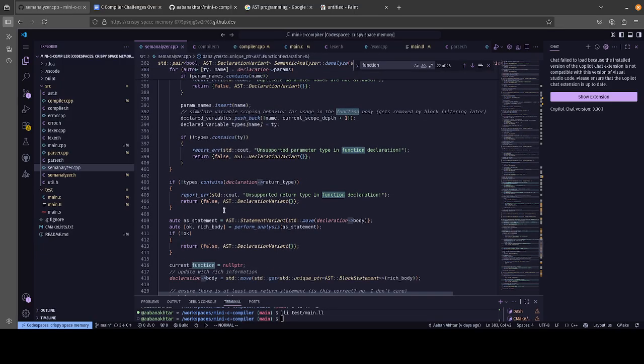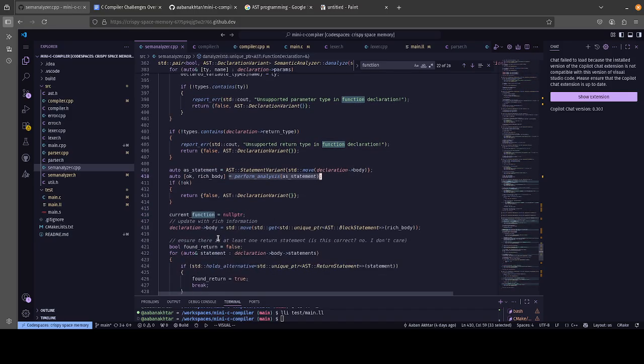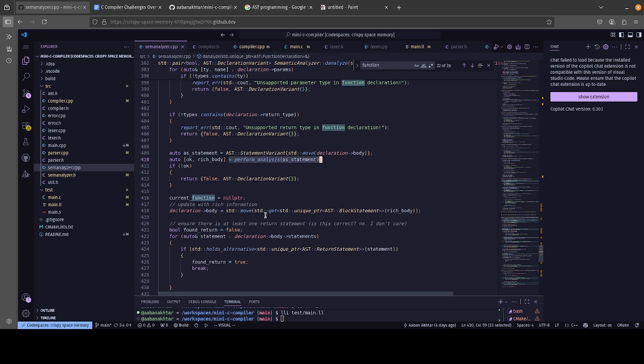And then after that, we turn the body into a statement. We do analysis on the body itself, because we need to make sure that the actual function body is also valid in its own way. And then we just update it with rich information.